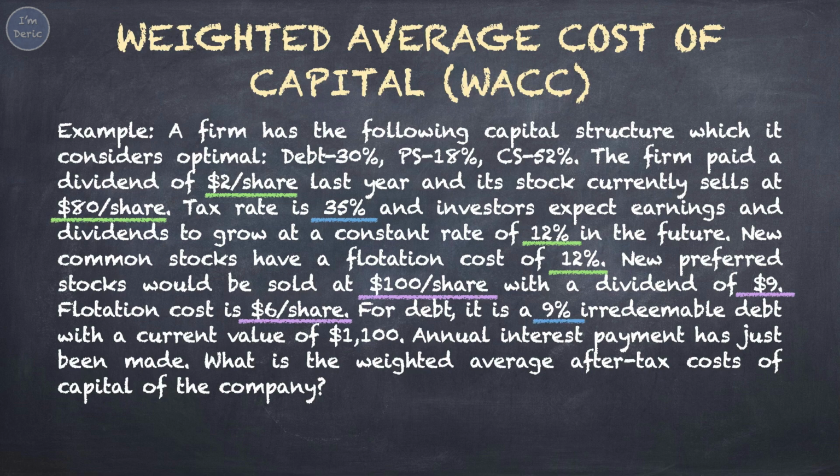For debt, it is a 9% irredeemable debt with a current value of $1,100. Annual interest payment has just been made. These are for calculating the cost of debt, marked with blue line. What is the weighted average after-tax costs of capital of the company?